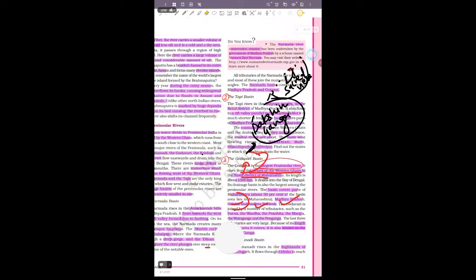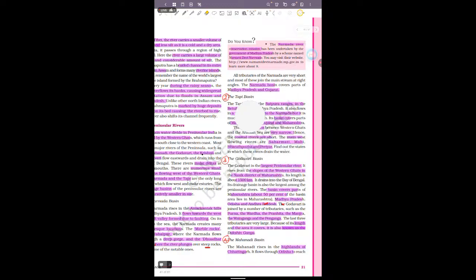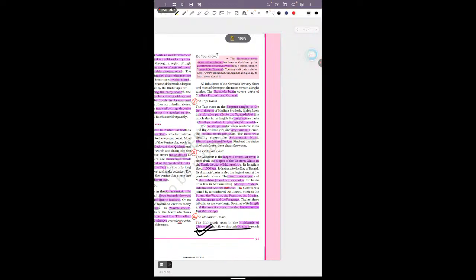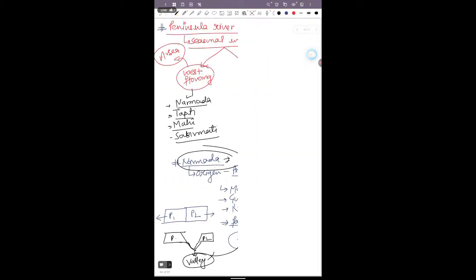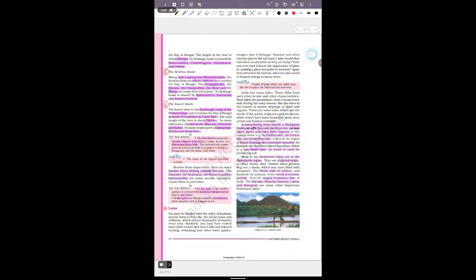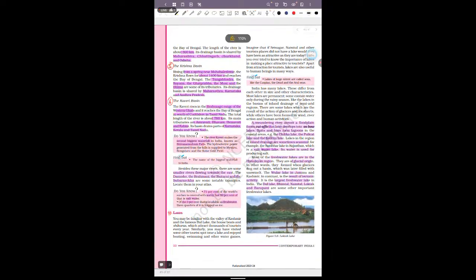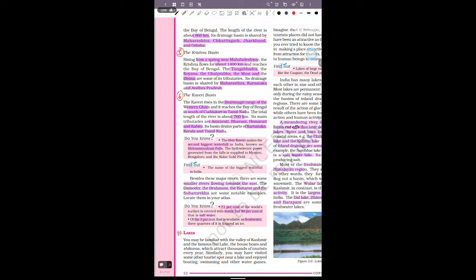So the next is the Mahanadi river. The Mahanadi originates in the region of Chhattisgarh, and it flows through Odisha and meets with the Bay of Bengal. And the next river is the Krishna river.